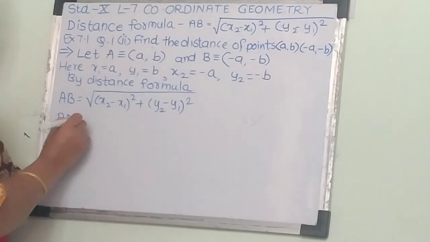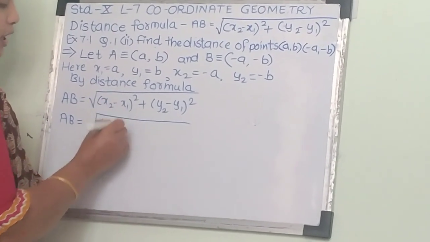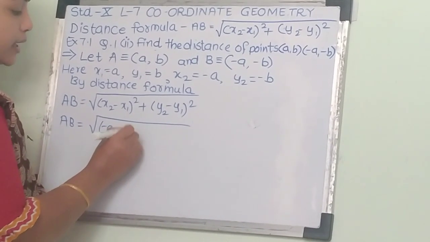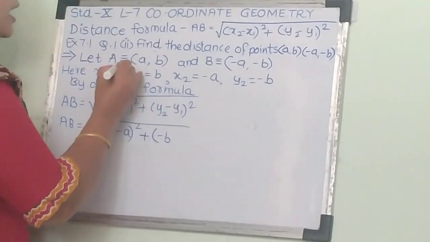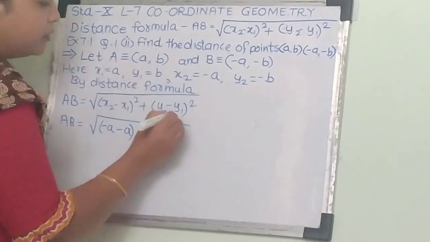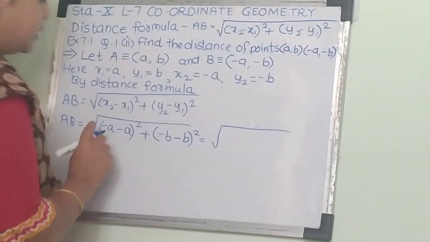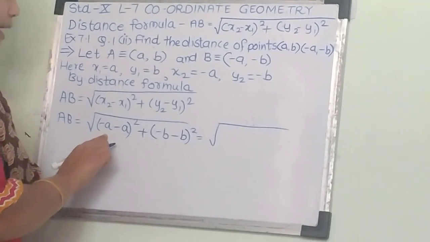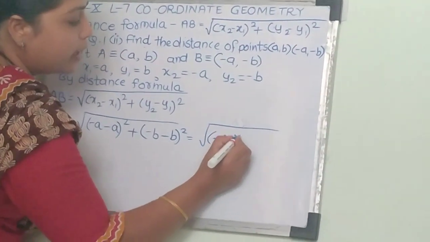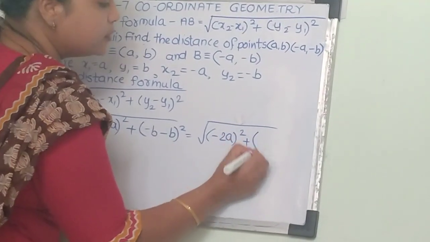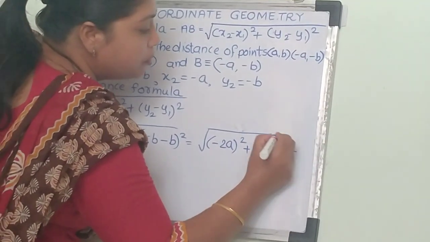So we get AB equals root of, here x2 is minus A, this minus sign as it is, and x1 is A, whole bracket square, plus y2, that is minus B, and minus sign in the middle, and y1 will be B. So if you observe here, minus and minus add, so 1 time minus A plus 1 time minus A becomes minus 2A square, plus we get here also minus 1 minus B, it becomes minus 2 times B square.